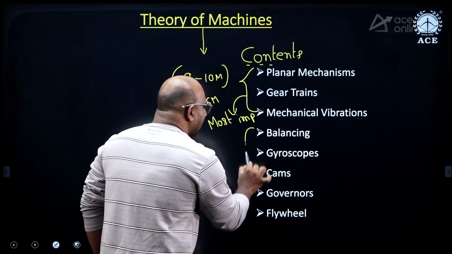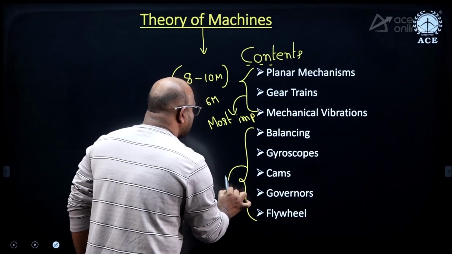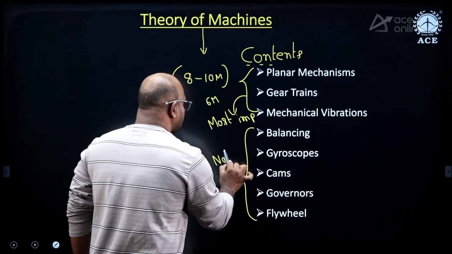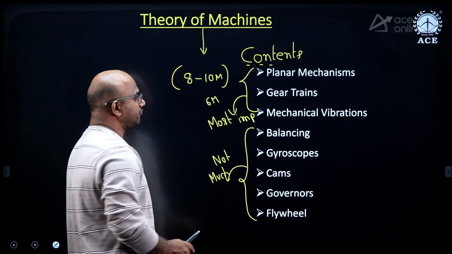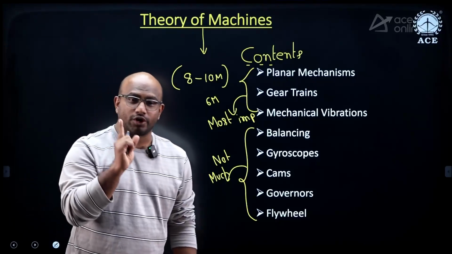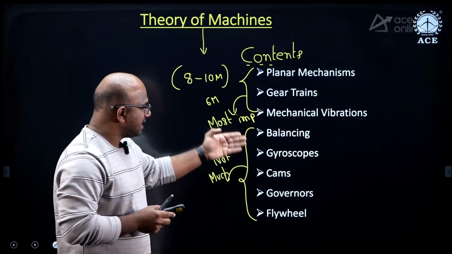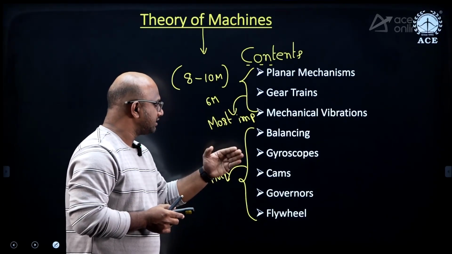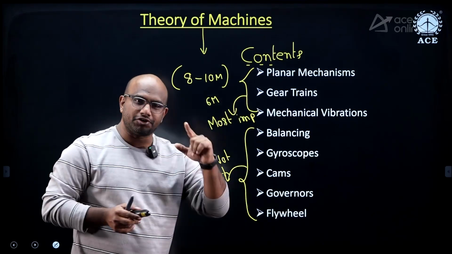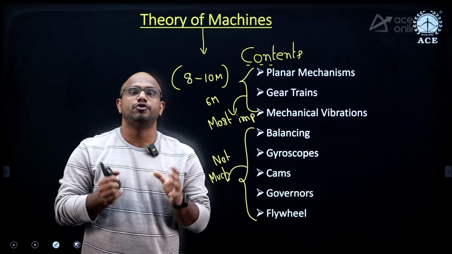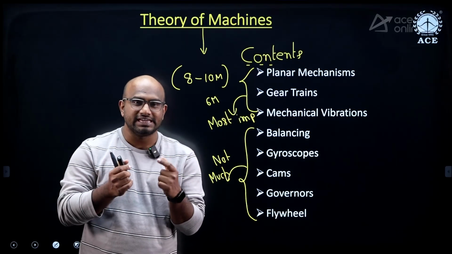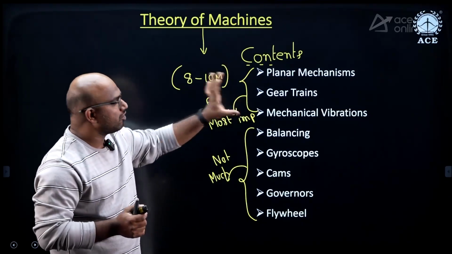And the remaining topics are not that important. But there is scope of getting one question out of all these 5 topics, guys. One question will definitely be coming, either balancing, gyroscope, cams, governors, or flywheels. Out of these 5, one question will definitely come, guys. So my suggestion is, if you don't have time, focus on these 3 topics.